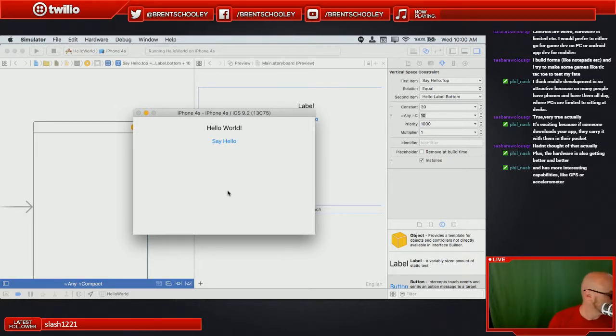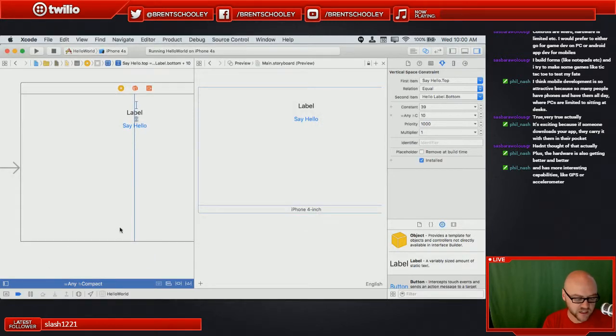What's nice about the way Apple has chosen to do this is you'll notice that the names of these things correspond to how much width or height I have at any given time. And if you think about it, for the longest time, the iPhones all had the same resolution. They all had similar screen sizes.